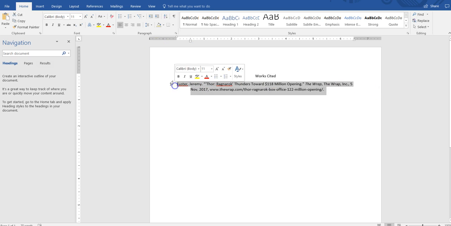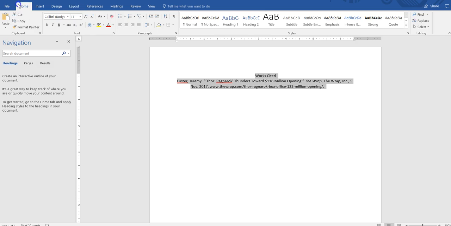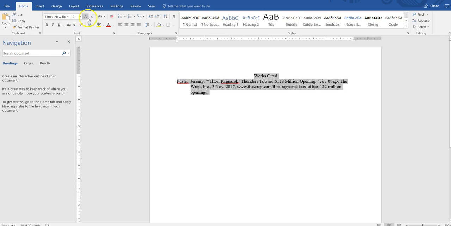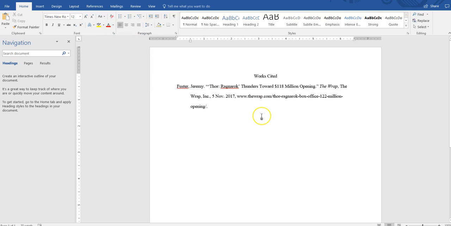Now, this would be on a regular page that we would have for the paper, so we'd have to, of course, go through and do the augmented layout. Turn that to 0. Turn that to Times New Roman, 12-point font, double spaced. Note, I have no weird, goofy highlights on this. I don't have something that looks like it came from a different source. More importantly, this is information that can be found.